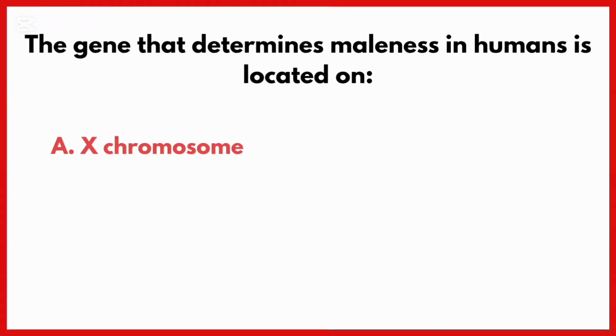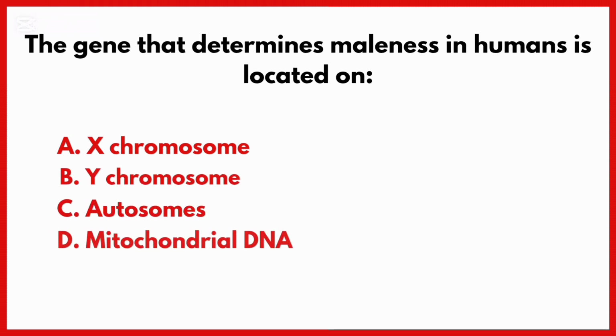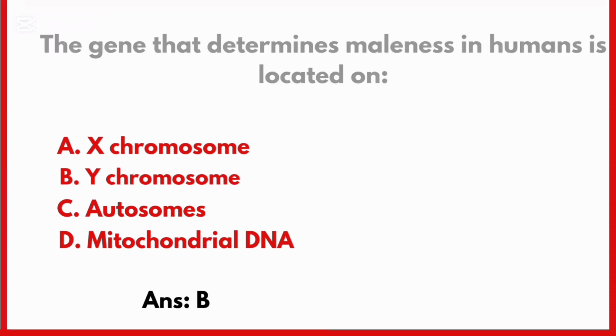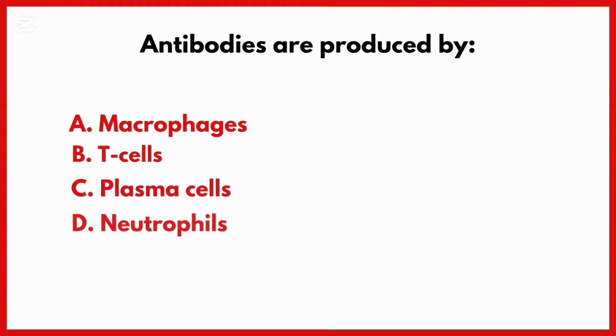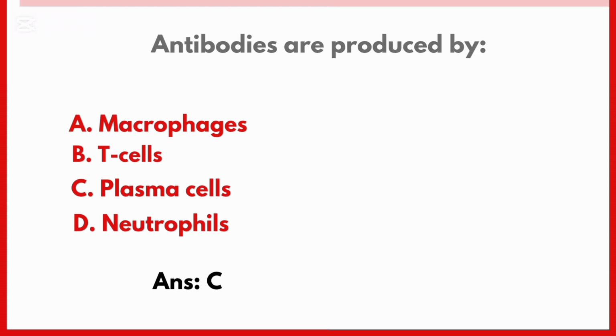The gene that determines maleness in humans is located on. Correct answer is option B, Y chromosome. Antibodies are produced by. Correct answer is option C, plasma cells.